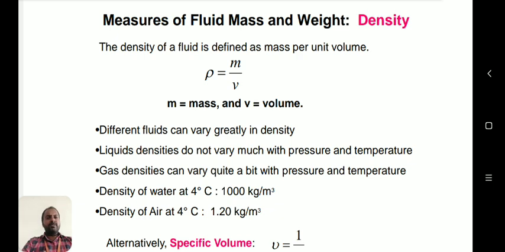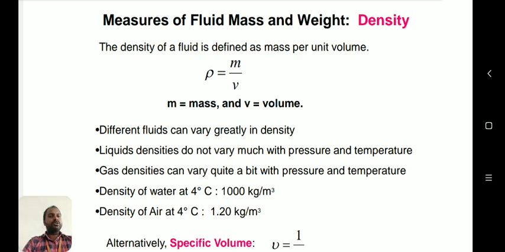Density changes in each and every fluid. Each fluid has a different density. Generally we measure from water. The common density of water is 1000 kg per meter cube, that is 1000 kilogram per meter cube at 4 degrees Celsius. Different fluids can vary greatly in density.